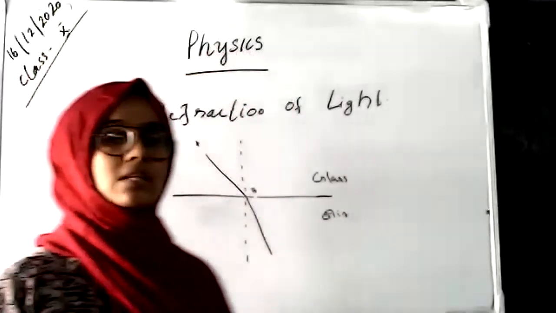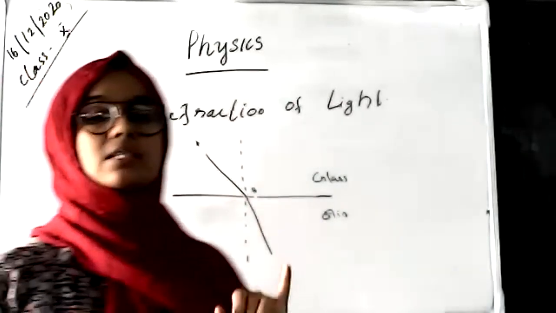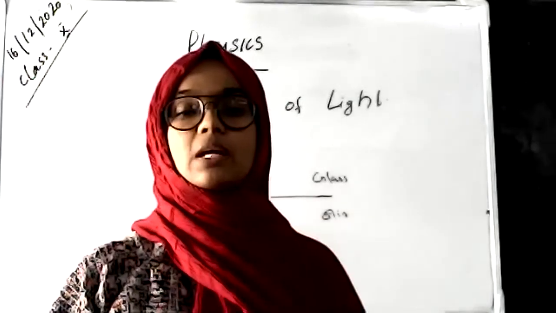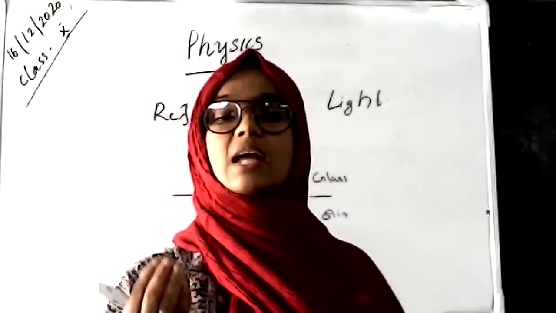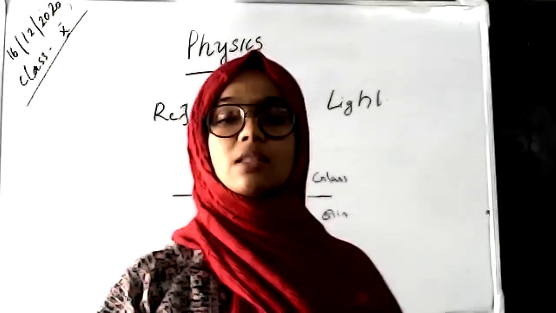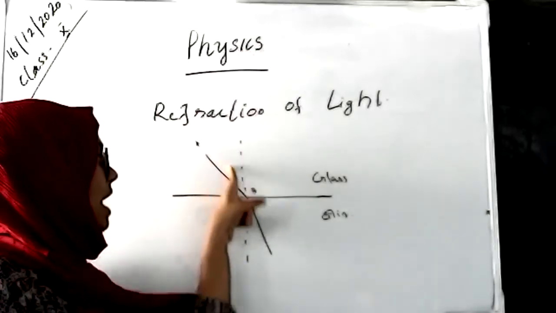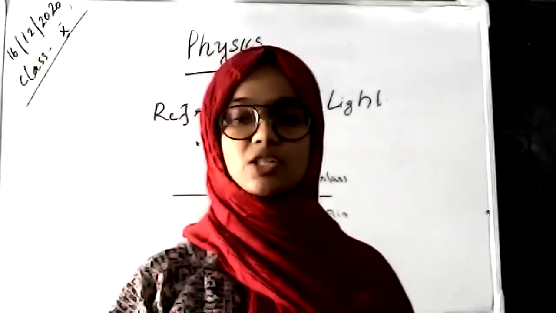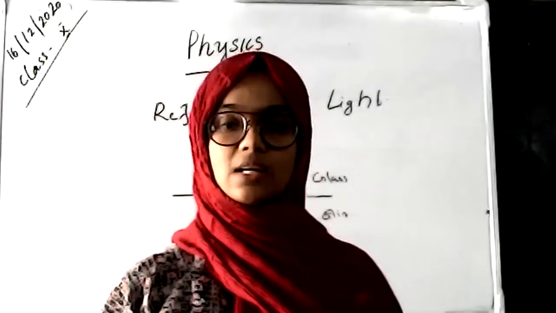So this is the refraction of light: the incident ray bends as it comes to another medium. There is an angle of incidence and an angle of refraction, as shown in this figure. This is the angle of incidence and this is the angle of refraction. So when refraction occurs, there are two angles, the incident angle and the refracted angle.